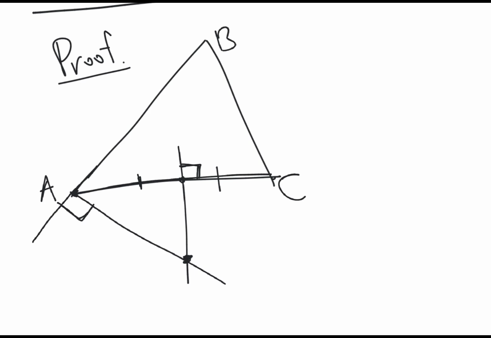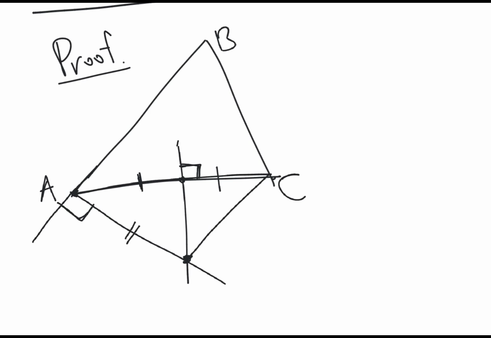and so we notice what is this point. Because it lies on the perpendicular bisector of AC, it is at the same distance from A and C, right?